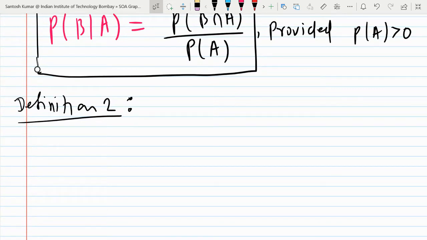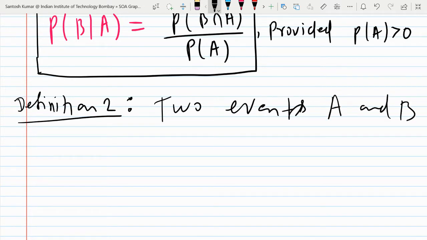So independence: two events A and B are independent. This independence is in the sense of probability. There is also a word independence in the sense of linear algebra, where you might have seen independent and not independent. So this is in the sense of probability. I'm telling you because there are two senses of independent. Linearly independent is the word that comes in linear algebra.